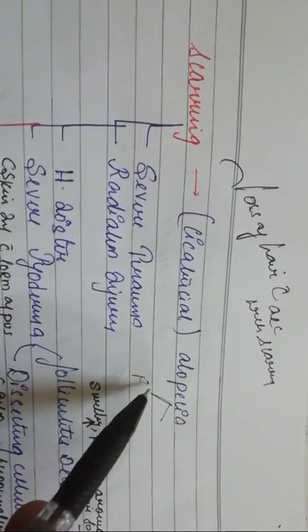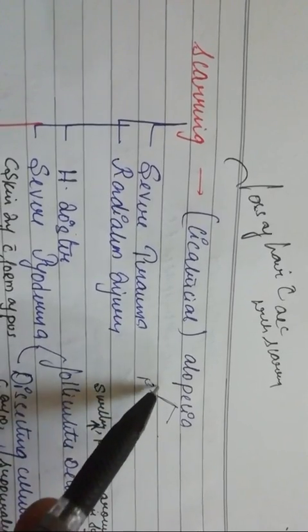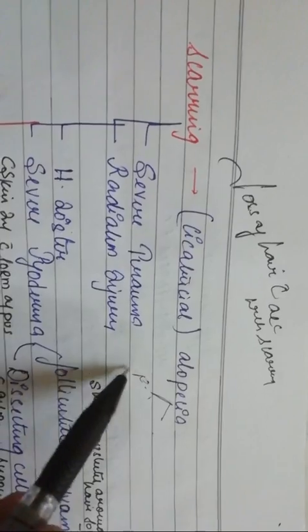The loss of hair can be a non-scarring type or a scarring type. In the non-scarring type, which we have already discussed, there is no scar associated. But in the second type, scarring alopecia, there is a loss of hair with scarring. So that's what you have to understand regarding these points.